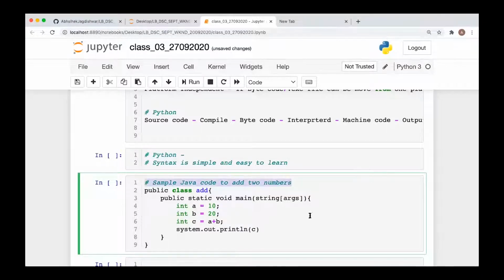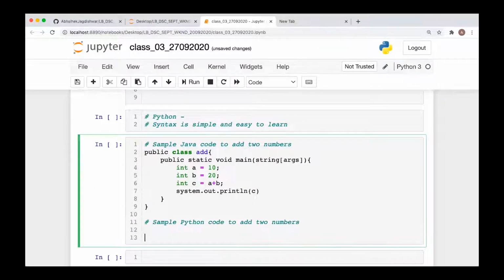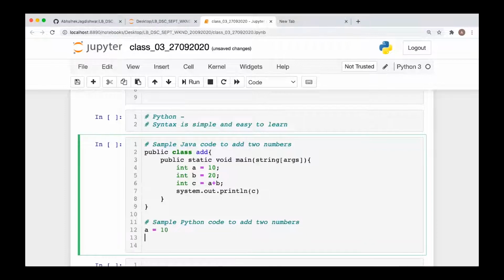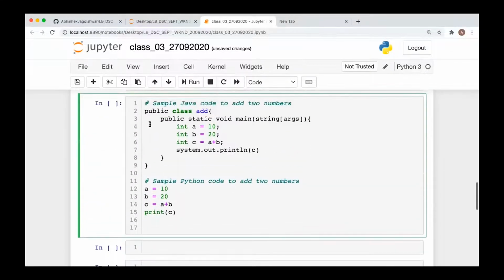Now the sample Python code to add two numbers: A is equal to 10, B is equal to 20, C is equal to A plus B, and print C. Now you can look at the syntax.